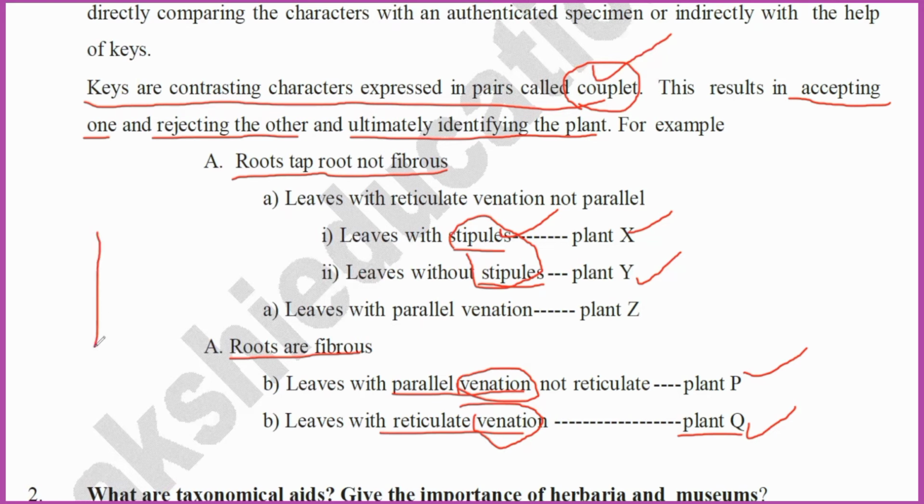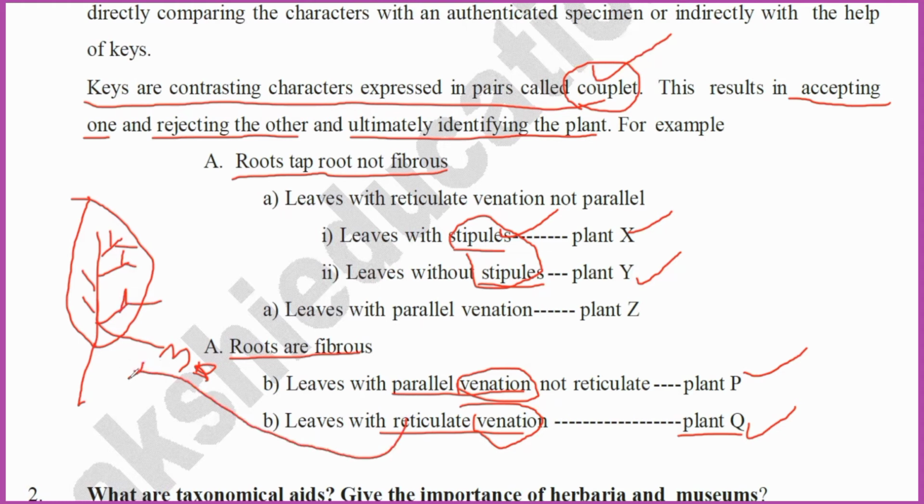Venation means, for example, this is the leaf. This is the midrib. To the midrib, other veins come. To the veins, venlets should come. So midrib, veins, venlets. Like this, if it is present, it is reticulate venation. But in some plants' leaves, there is parallel venation.